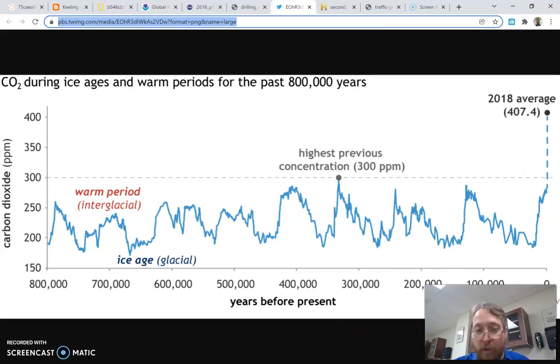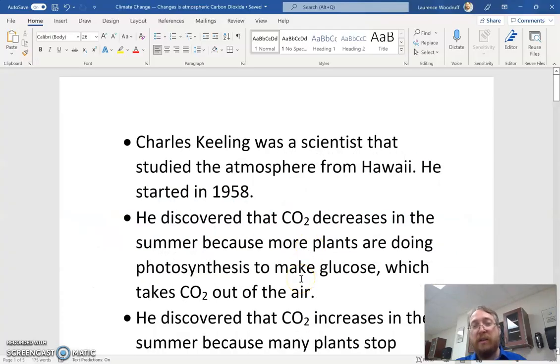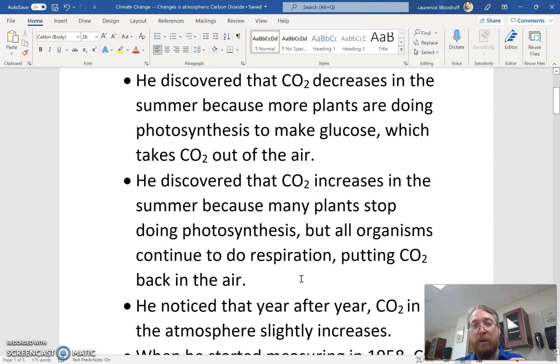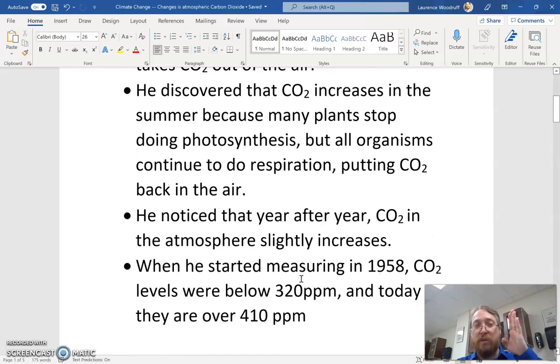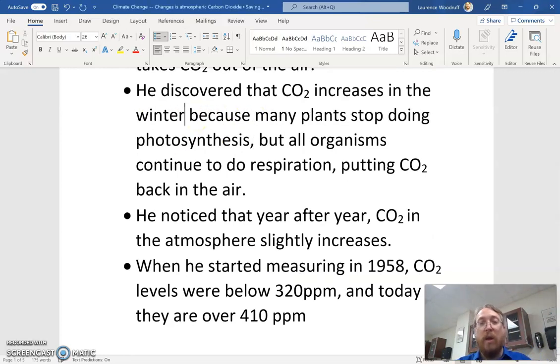So let's review these notes. Charles Keeling was a scientist who studied the atmosphere from Hawaii, and he started in 1958. He discovered that CO2 decreases in the summer because more plants are doing photosynthesis to make glucose, which takes carbon dioxide out of the air. He discovered that CO2 increases in the winter because many of the plants stop doing photosynthesis, but the rest of us continue to do respiration, putting carbon dioxide back into the air.